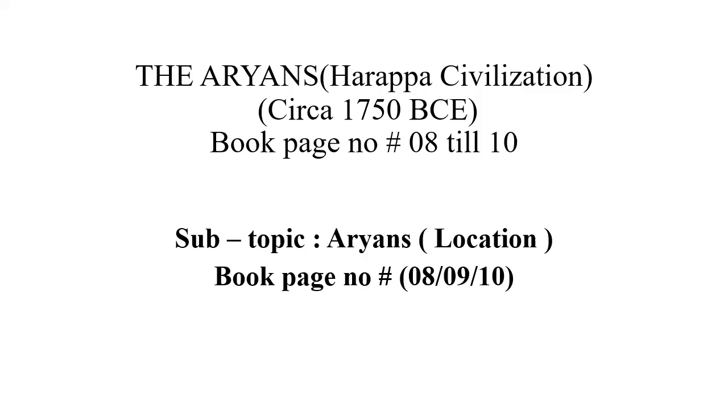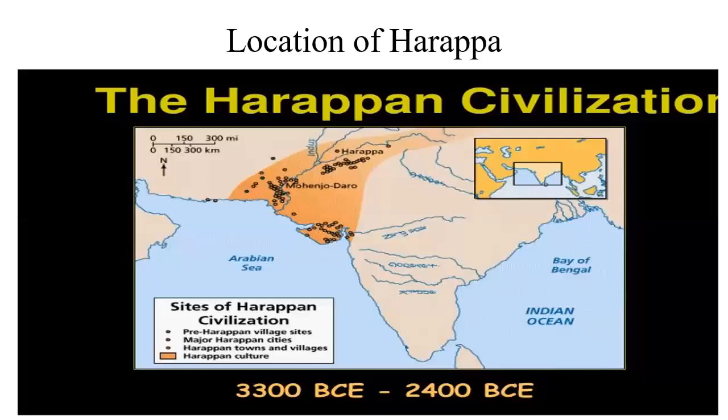In the previous session, we have also done the civilizations at the Indus River, named as the Indus Valley civilizations, and their origin. Now we will discuss the Aryan civilizations, that is Harappa civilization in 1750 BCE. The location of Harappa civilization is shown in this map. You can see this is the map of the subcontinent or South Asia, and you can see the Harappa. This is Mohenjo-daro, and this is Harappa civilization near Umarkot.